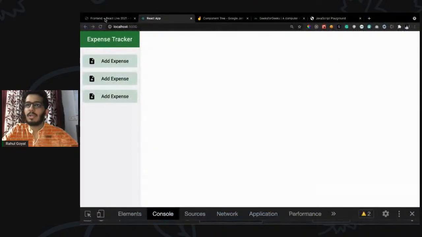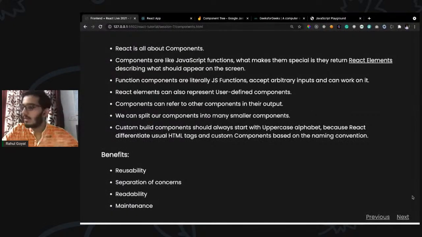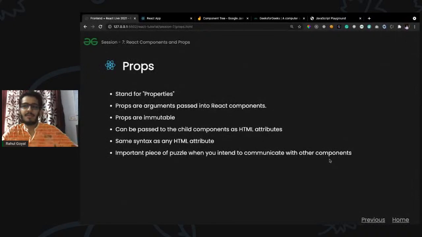I hope components are clear. Okay, so props stand for properties. Props are just arguments which are passed into the React component. As we have discussed, function components are nothing but JavaScript functions, right? JavaScript functions take arguments, right? Similarly, function components can take arguments and work on them, right?